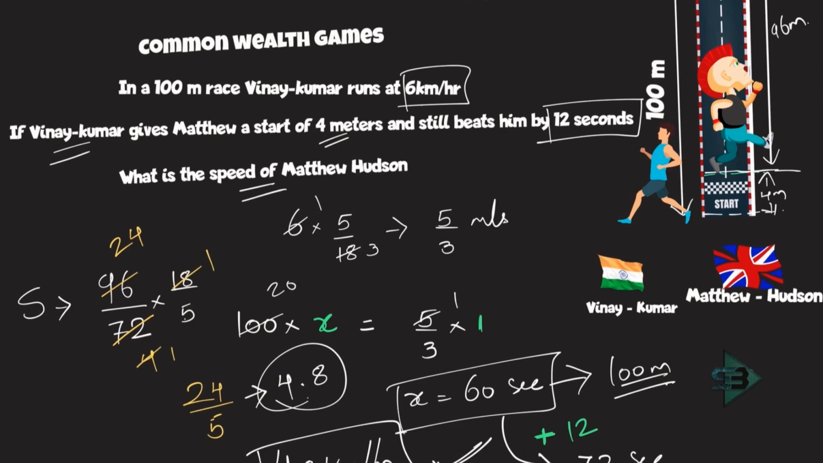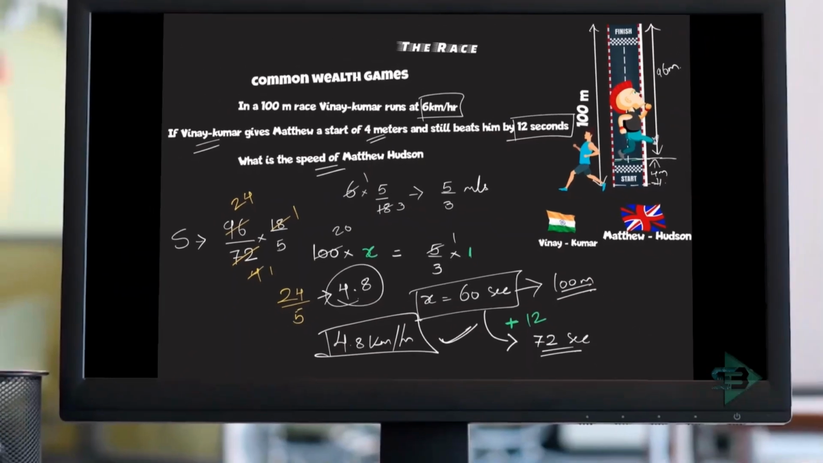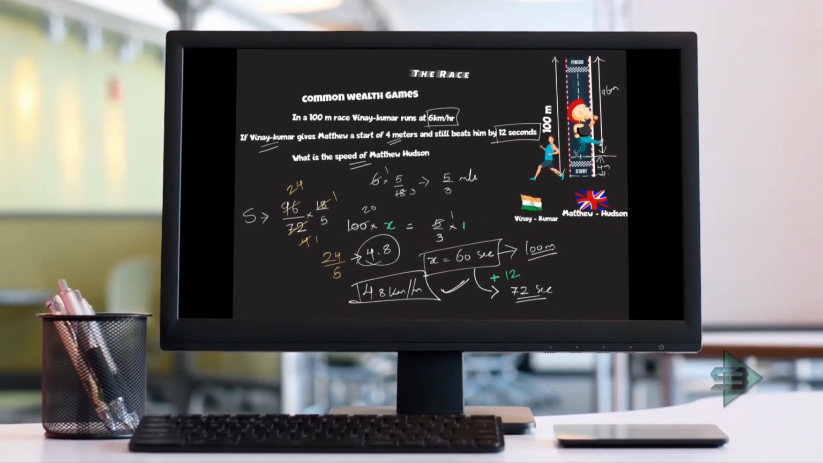meter. So first I find out the time of Vinay Kumar. Vinay Kumar took 60 seconds and 12 more seconds is taken by Matthew to complete the race, because Vinay Kumar beats Matthew by 12 seconds. So 72 seconds is the time taken to travel 96 meters. So eventually I get the speed in meter per second and I convert it to kilometer per hour. Okay, that's how easy it is to approach such problems.